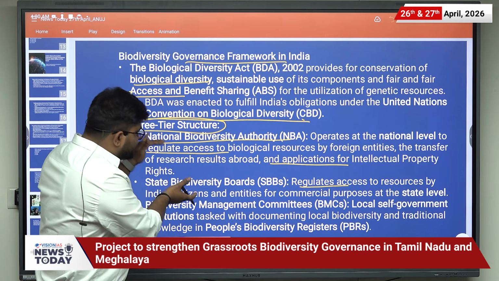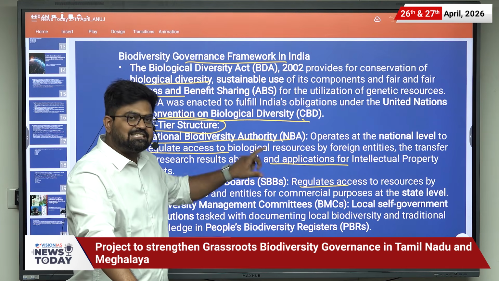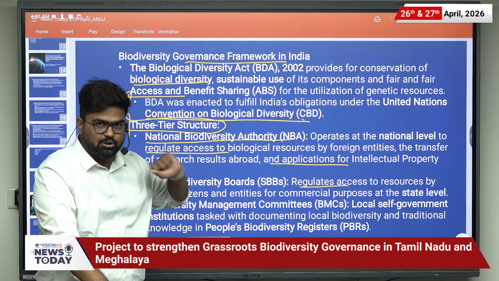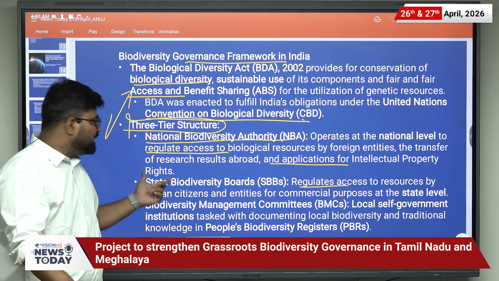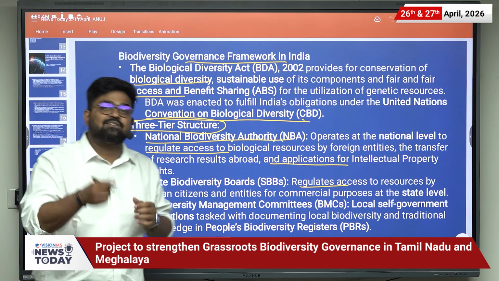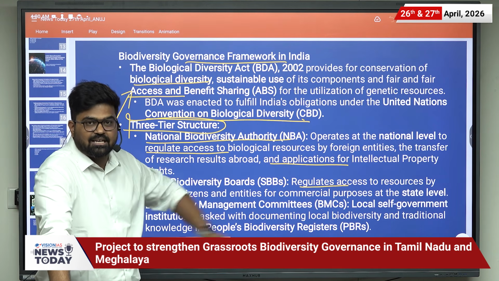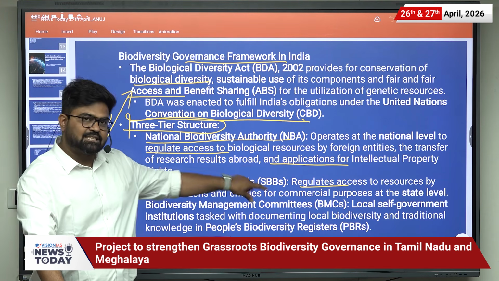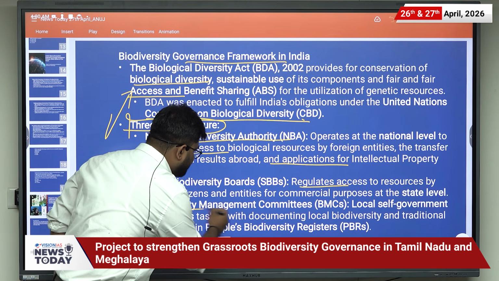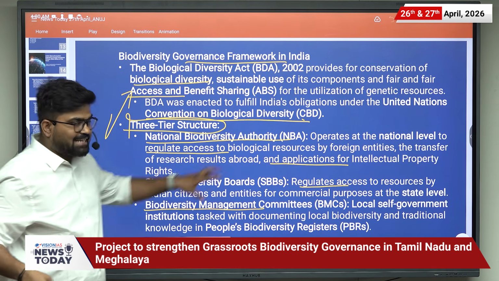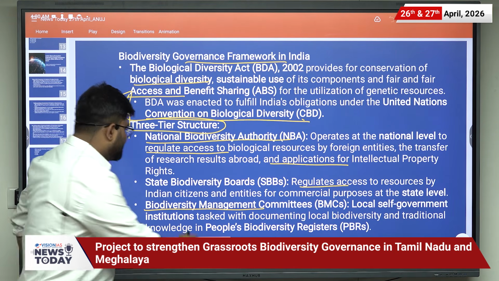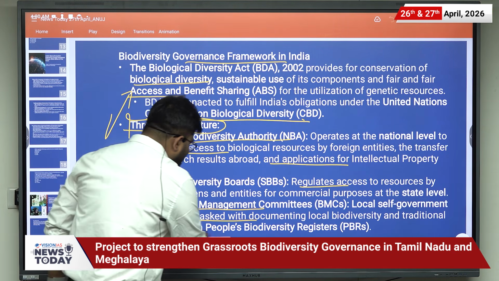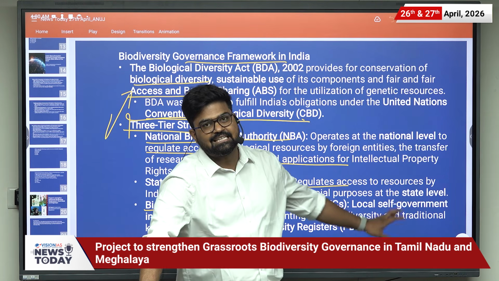So if you notice these two bodies, most of the functions which are related to the foreign countries are looked after by the National Biodiversity Authority, and the regulation regarding the Indian citizens as well as the commercial entities related to India, are looked after by the State Biodiversity Board. Then there is Biodiversity Management Committee. It is at the local level, and it is tasked with the documentation of the local biodiversity and traditional knowledge in People's Biodiversity Register.